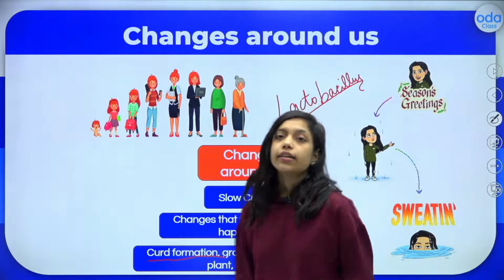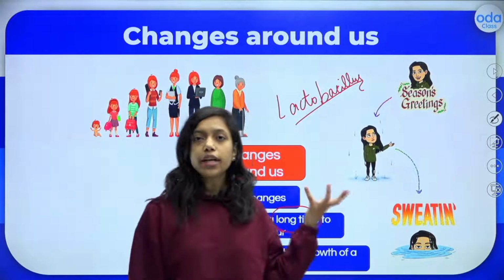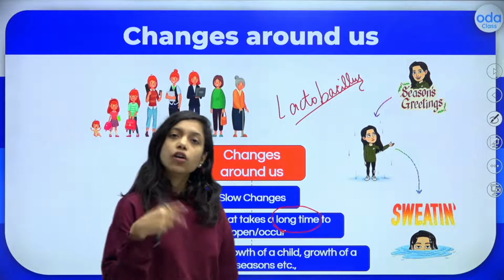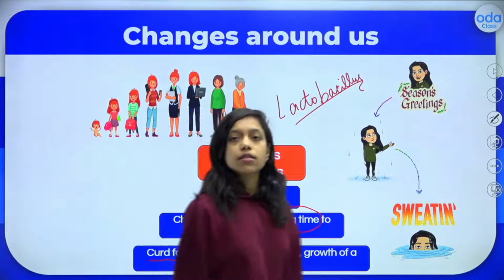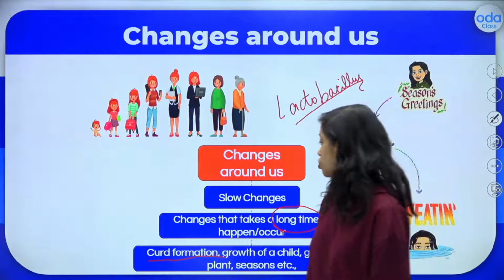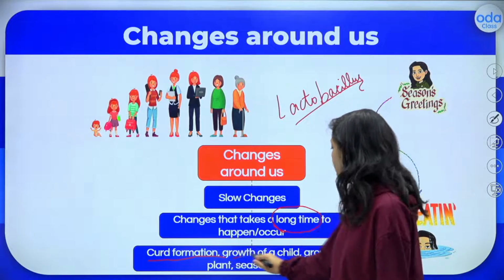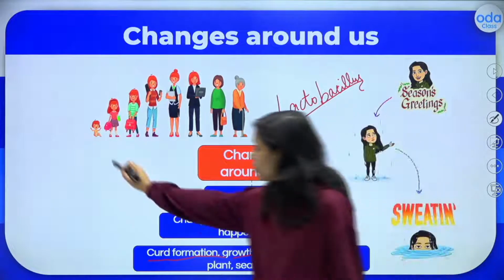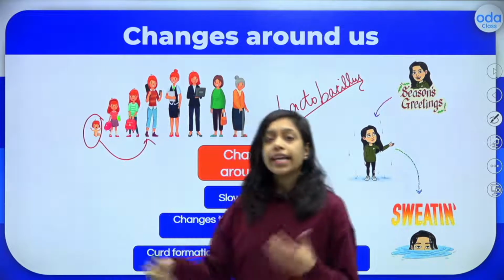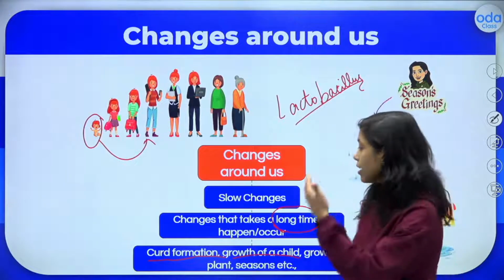Within a second that will not happen. So at night you have to take the milk and add 2 spoons of curd. After a long time, that is after 12 hours, next morning the milk will be converted into curd. So that is a slow change. And growth of a child, if a baby is born, suddenly it will not reach its adult stage, right? It takes many years. So that is a slow change.